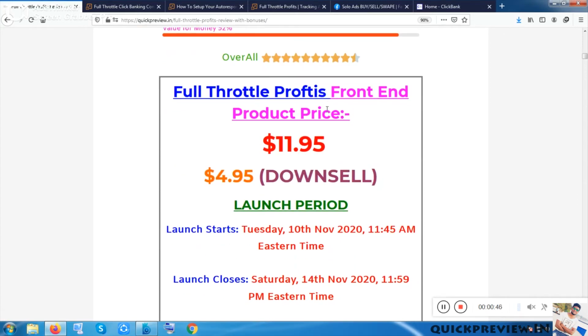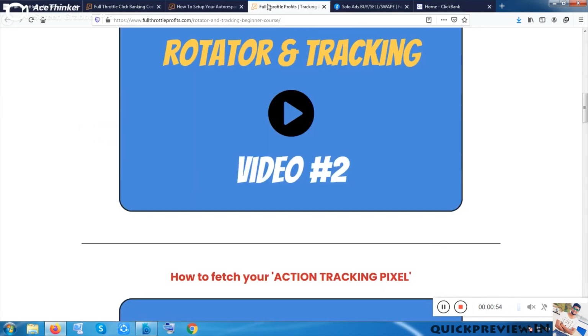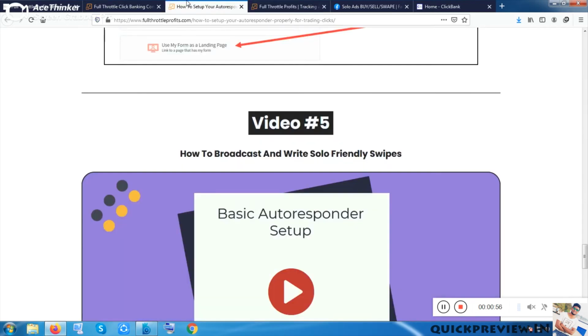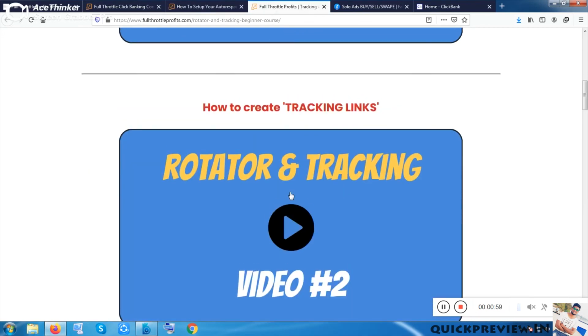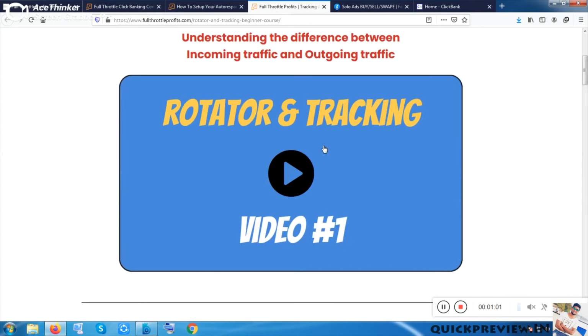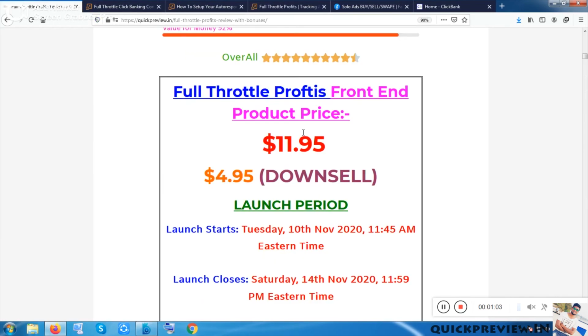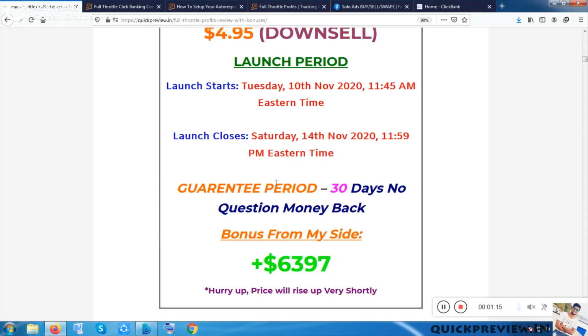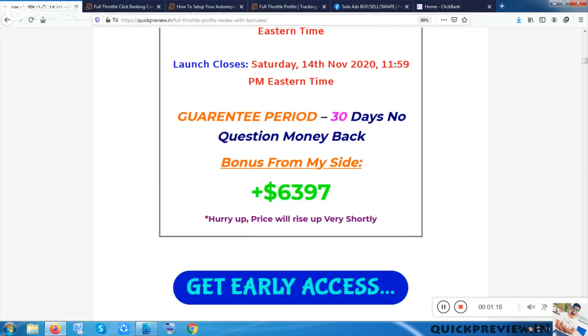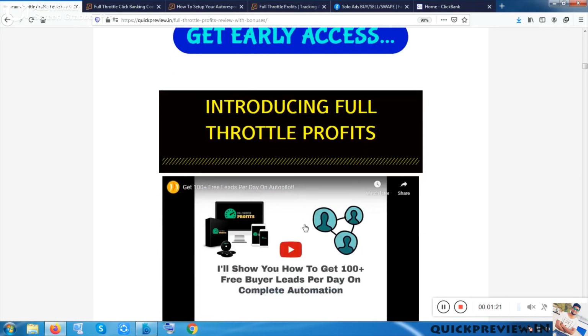This tool comes at $11.95, and they are also giving you email auto responding stuff, tutorials, the rotator page, and the sales page tutorials. This is the front end price: the tool costs only $11.95, and it also has a downsell of $4.95. There is also a 30 day no-questions money back guarantee, and this is the demo.